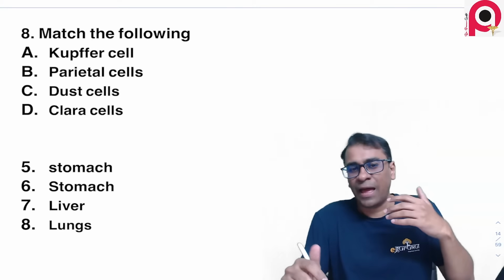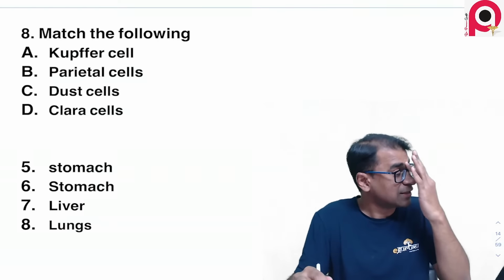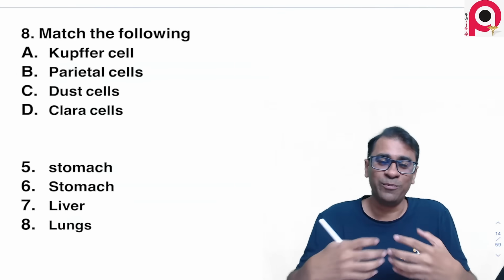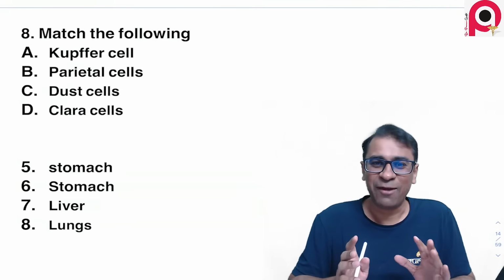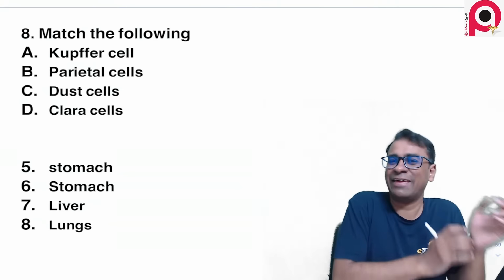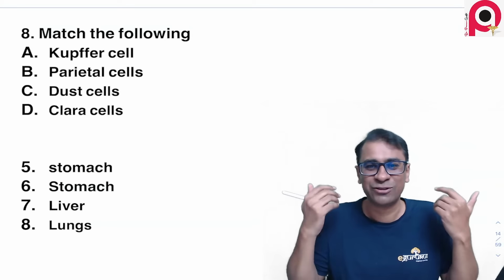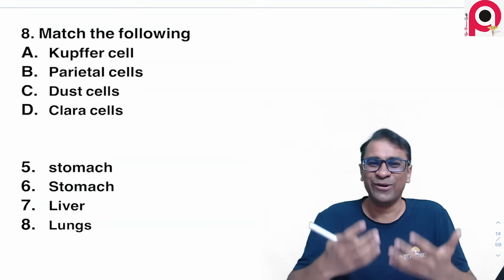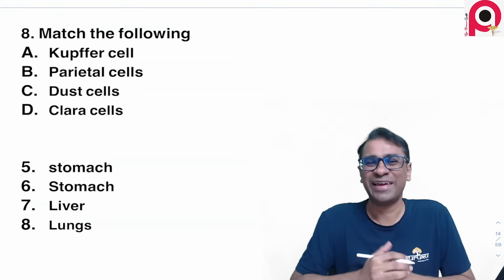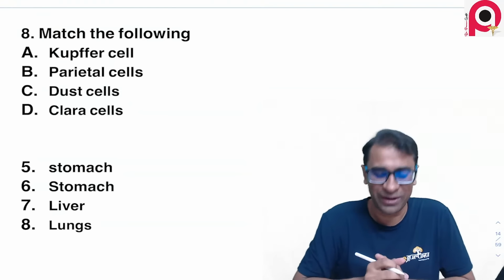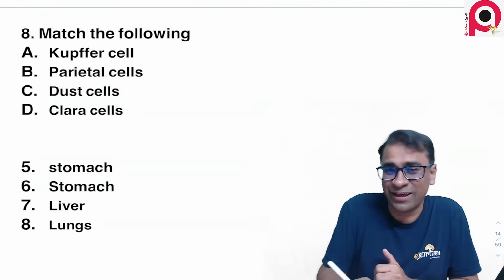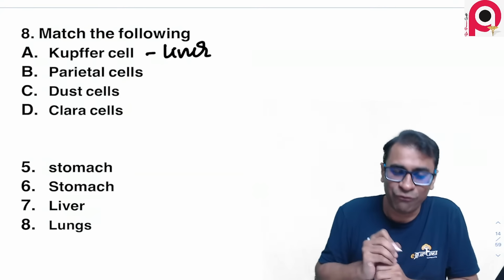Well, I'm very fond of saying one thing in my classes, and students have also been calling me Bahubali now. I always say Bahubali is one thing, and I give you so many examples of Bahubali throughout the classes, and most of you also get bogged down: Bahubali toh bolenge hi sir. So this is one example of the Bahubali, and yes, the Bahubali of the liver is Kupffer cells.